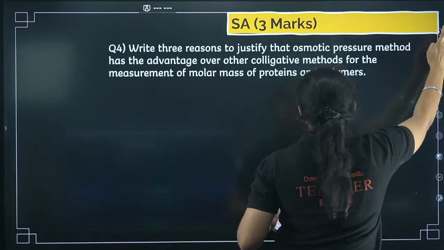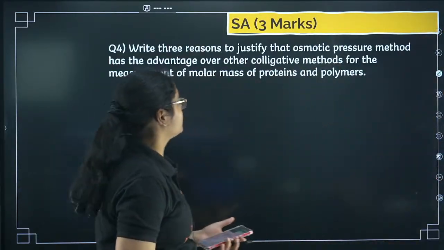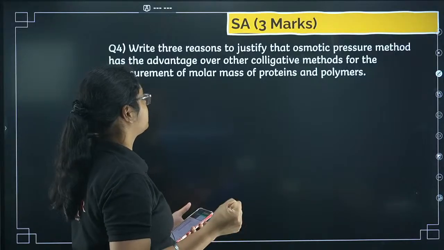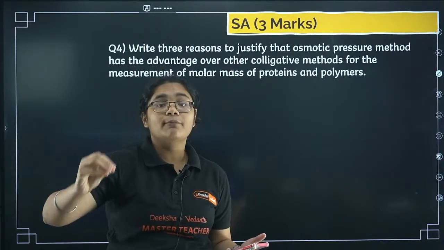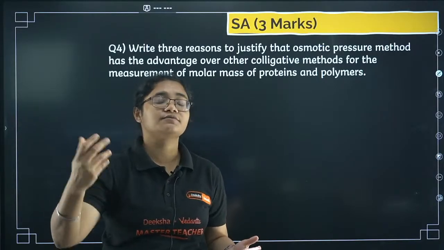Next, we have something about osmotic pressure. What are the 3 reasons that osmotic pressure is considered the most important method to calculate the mass of the macromolecules?